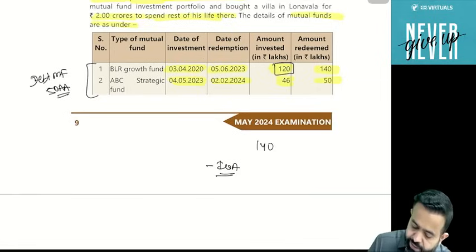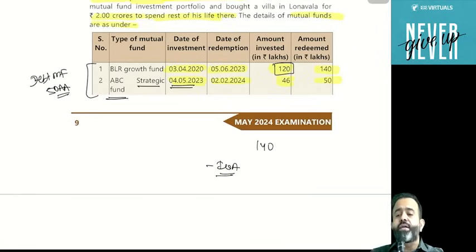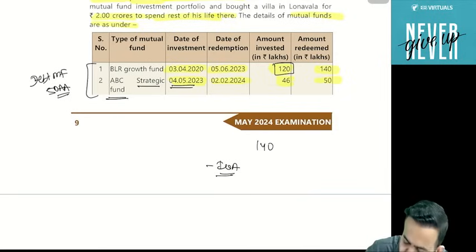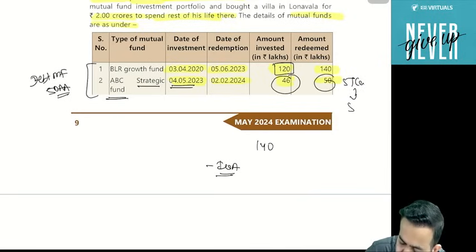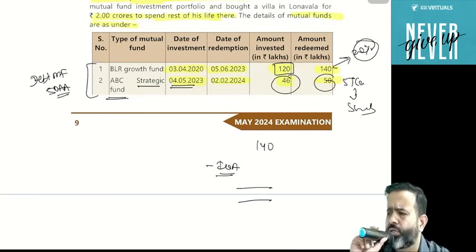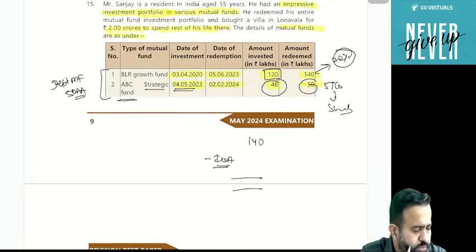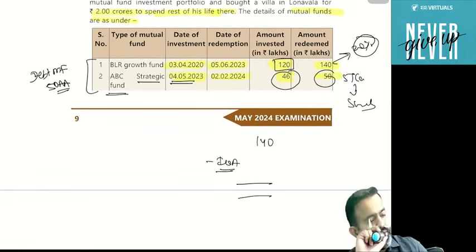Now guys, ABC Strategic Fund, this fund was acquired on 4th May 2023. So can I say that here section 50AA is applicable? So whatever the period of holding, there will always be a short-term capital gain. So here guys, 50 minus 46, it will be a short-term capital gain. It is going to be taxable as per the slab rate. But guys, the long-term capital gain will be taxable at the rate of 20%. You got my point or not? Just check the solution of this question, and if you have any doubt, you can ask me.